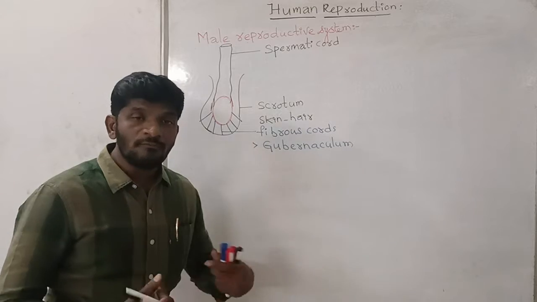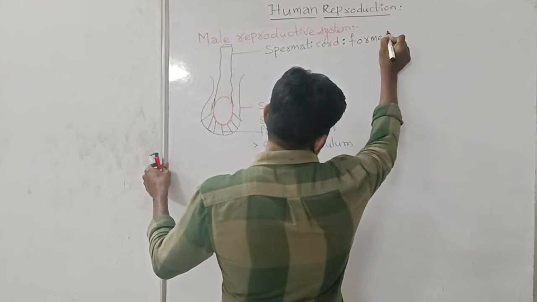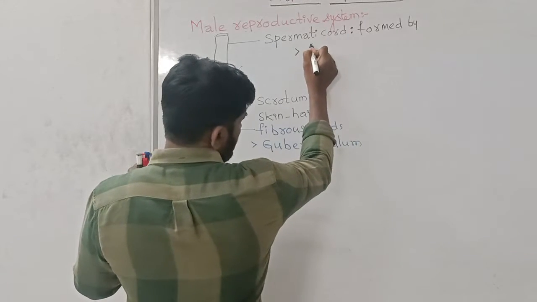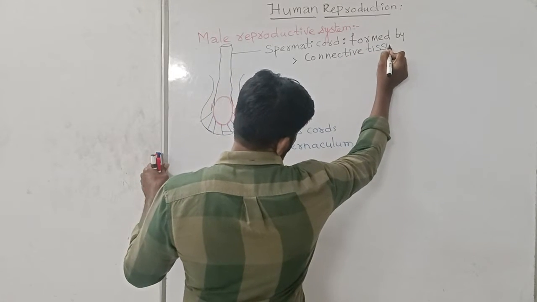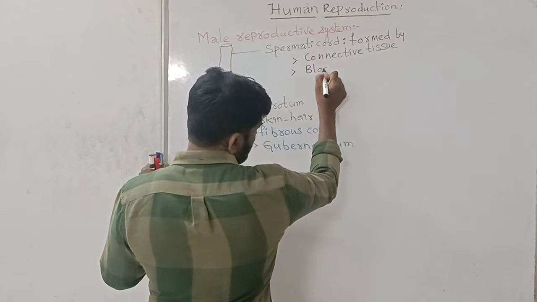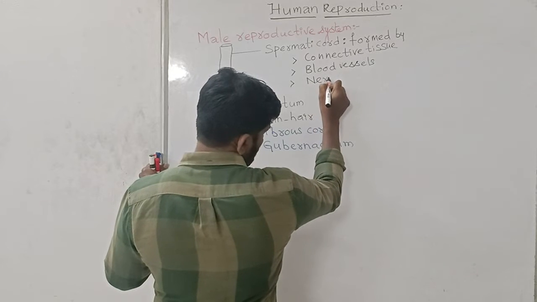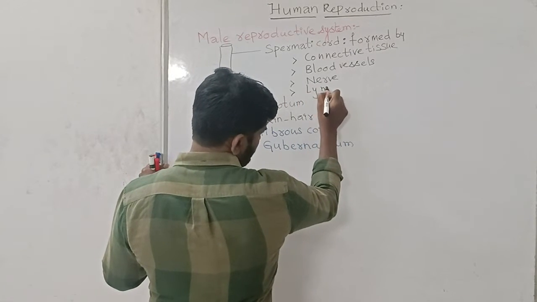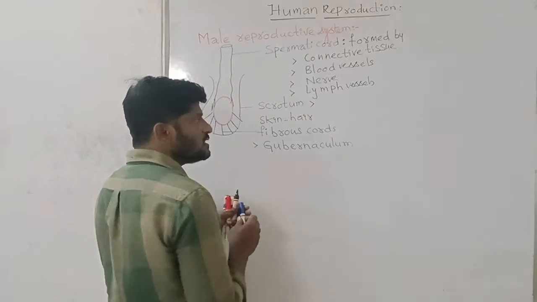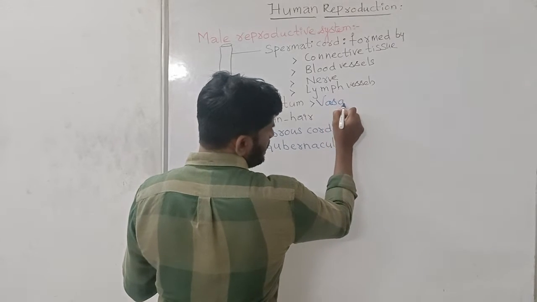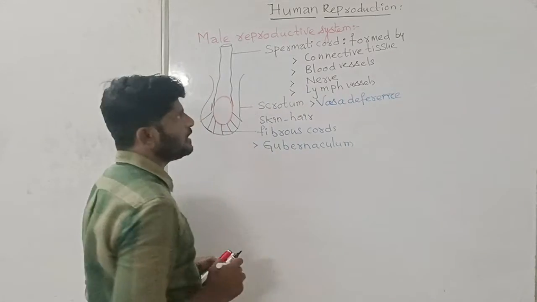What are the structures forming the spermatic cord? The spermatic cord is formed by connective tissue along with blood vessels, nerve, lymph vessels, along with another structure, the vasa deferens, which also travels through the spermatic cord.